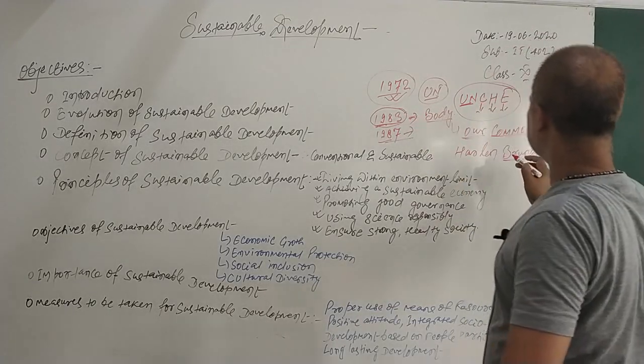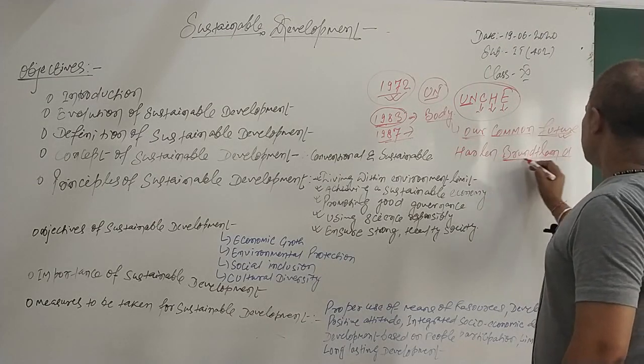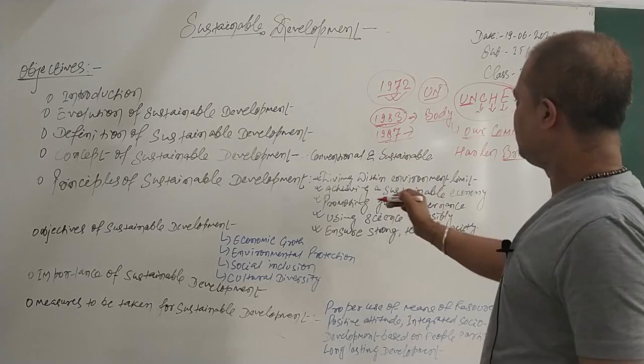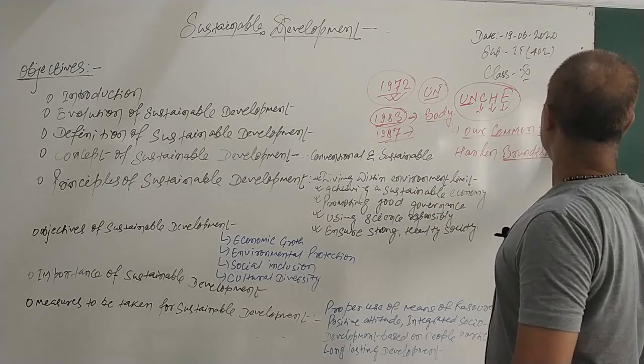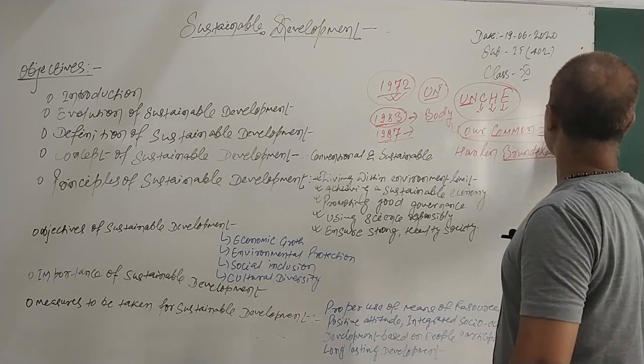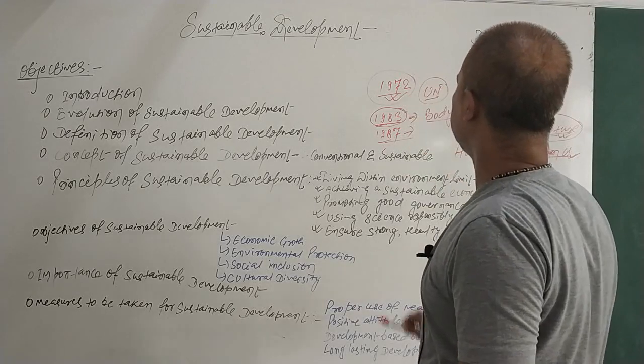In 1983, the UN declared Harlan Brundtland as the chairman of this committee, and he sent a report. The name of that report was Our Common Future. This is how the development and evolution of sustainable development took place.